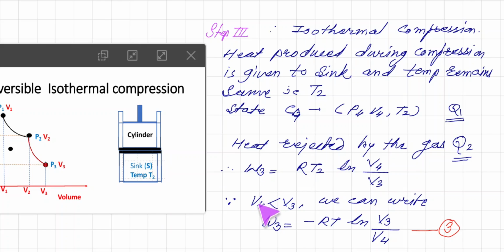Since V4 is less than V3, we can write W3 equal to minus RT2 log of V3 upon V4. This is expression 3 for this isothermal compression.